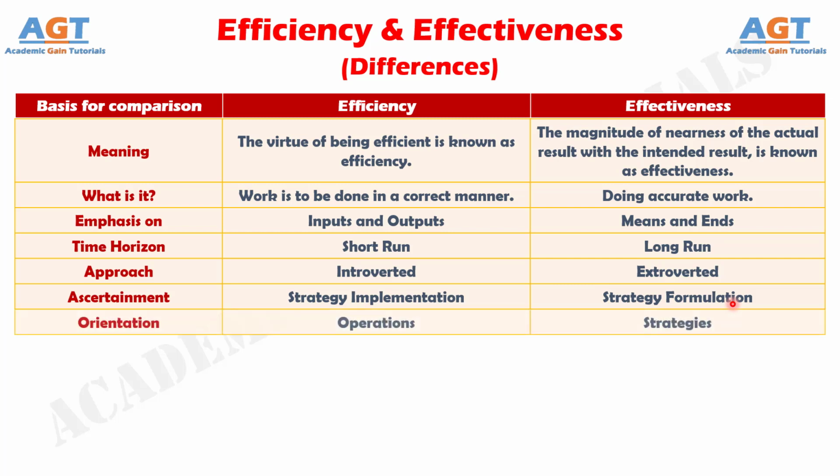And difference number 7. Efficiency is measured in operations of the organization, whereas effectiveness of strategies is measured which are made by the organization. Efficiency and effectiveness both have a prominent place in the business environment which must be maintained by the organization because its success lies on them.